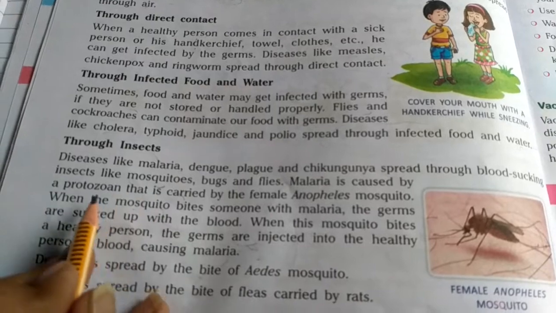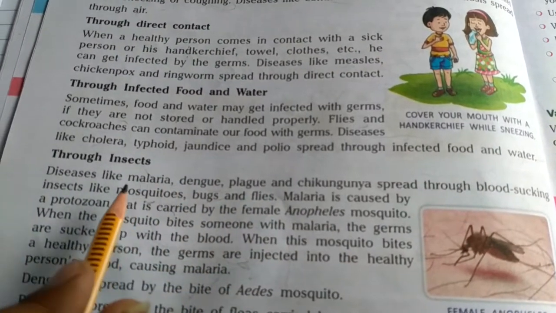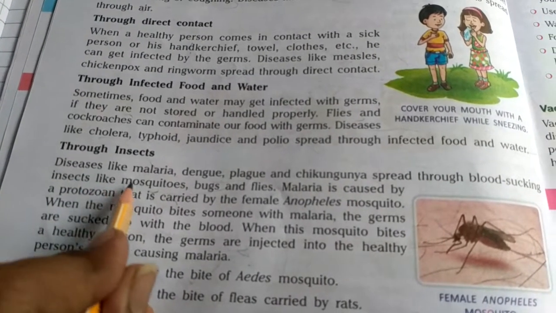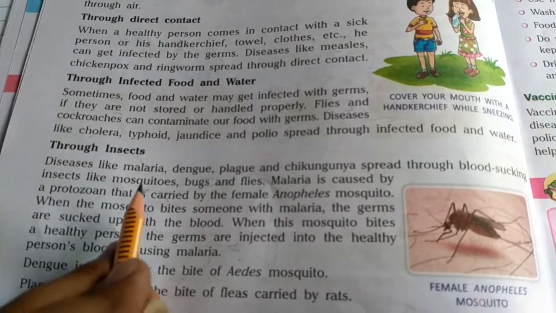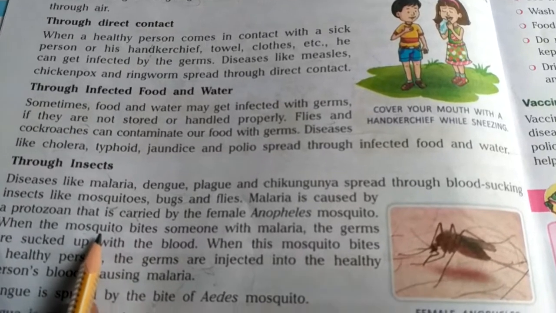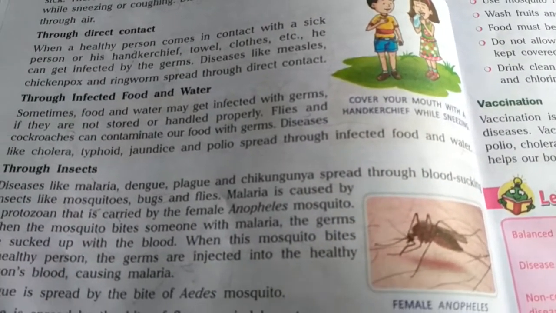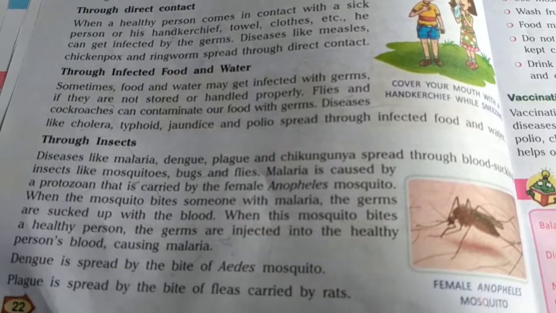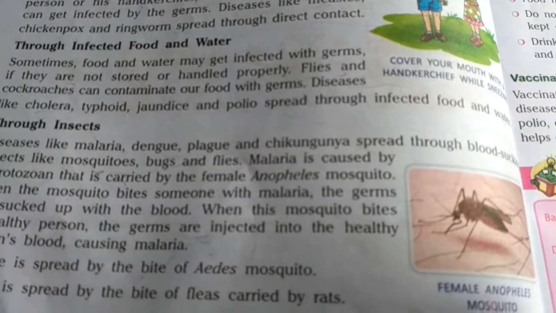So these protozoans choose these insects as their carriers. They remain inside these insects' bodies, and when these insects bite some healthy person, they leave these protozoans in that healthy person's body, and then these protozoans cause that healthy person to become sick.